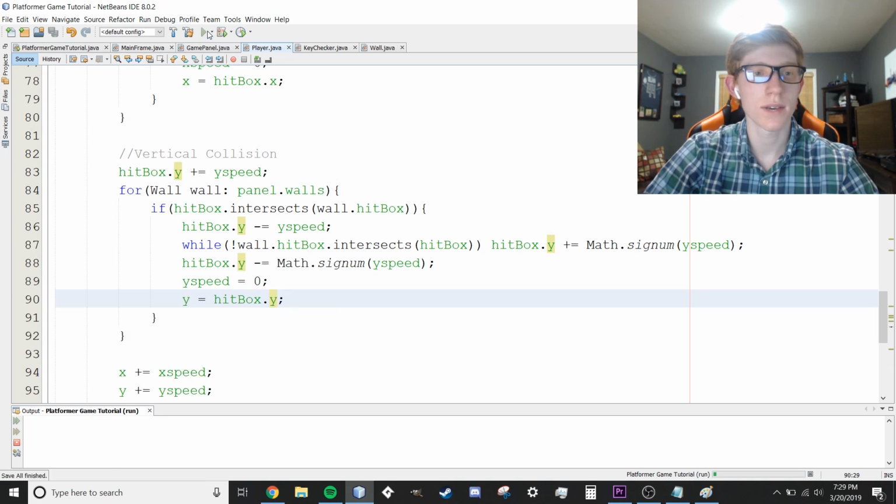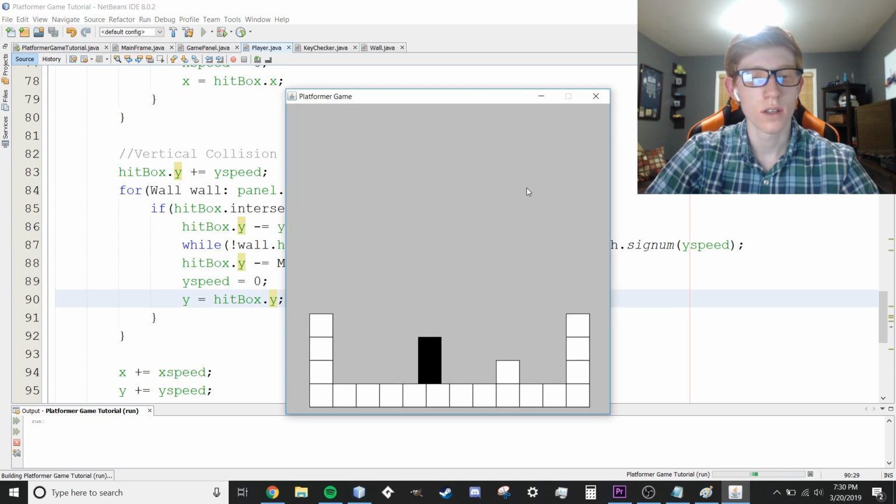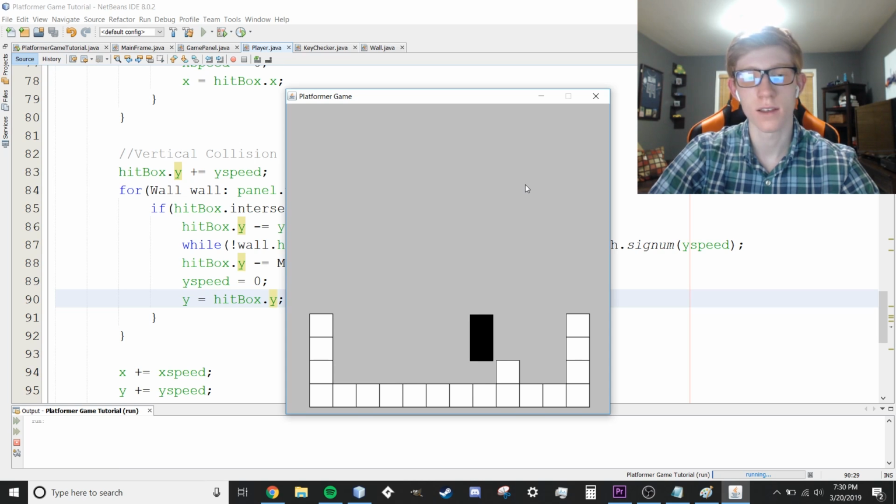So let's run our code, see if we have any errors. We shouldn't. So we're able to move left and right, we're able to jump, and we're colliding with the floor. It looks just fine. And then if we collide with the wall right there, it works perfectly. Okay.